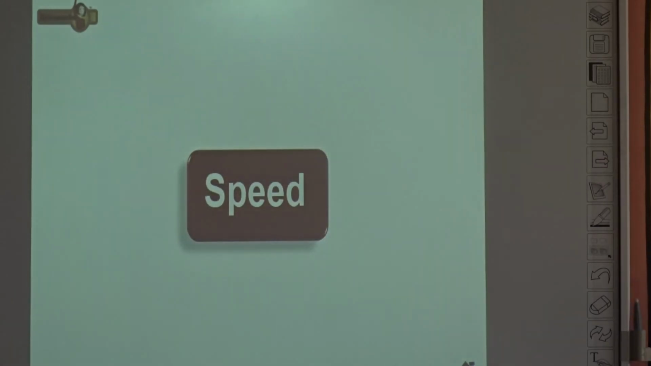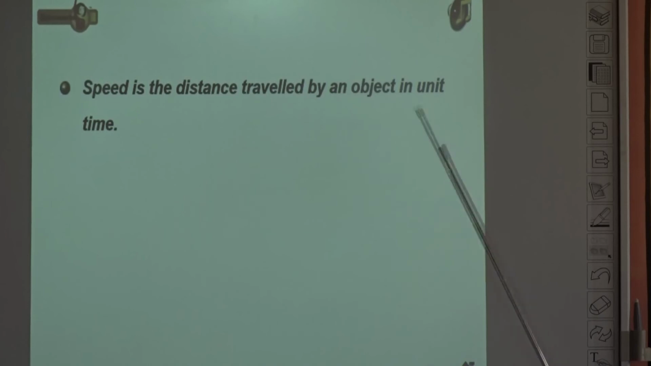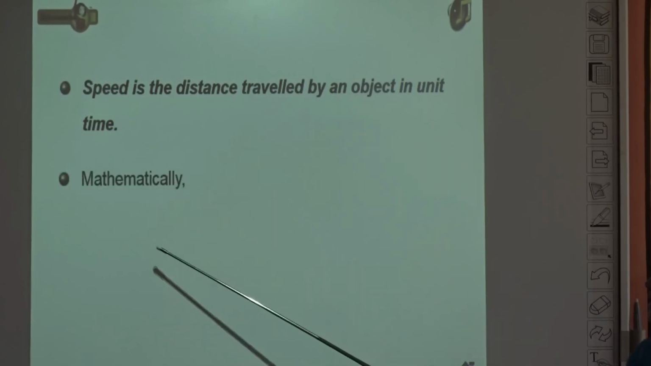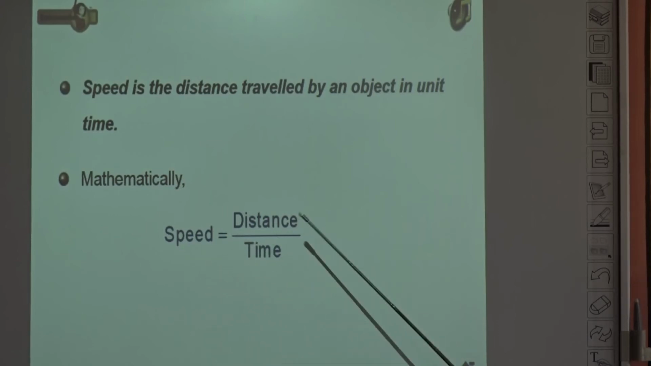Speed. What is speed? Speed is the distance traveled by an object in unit time. Mathematically, speed is equal to distance per unit time. So what is called speed? Speed is equal to distance by time.